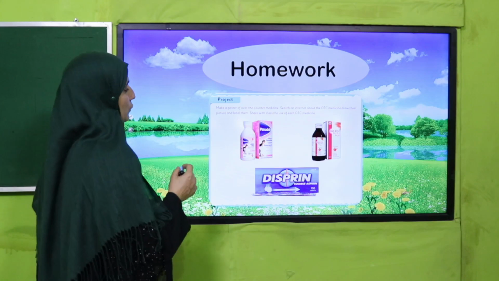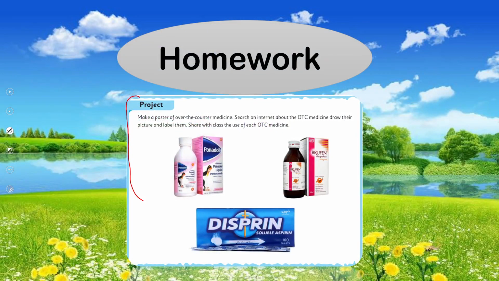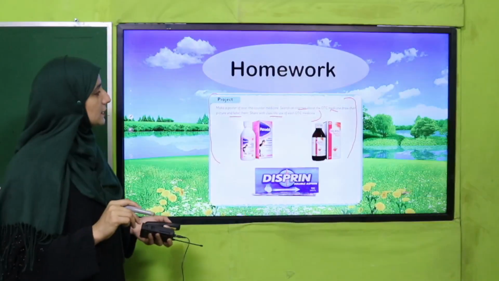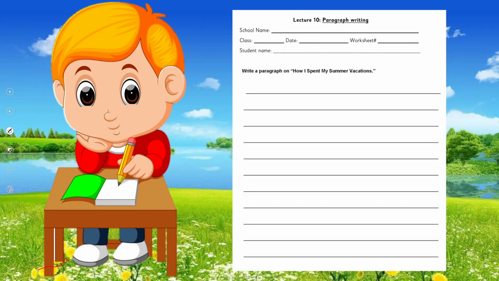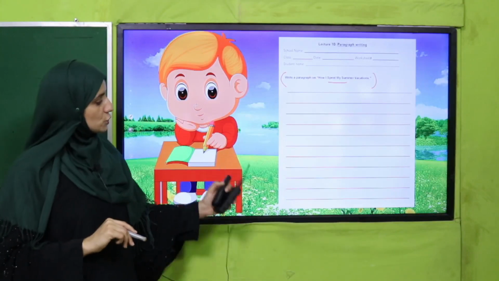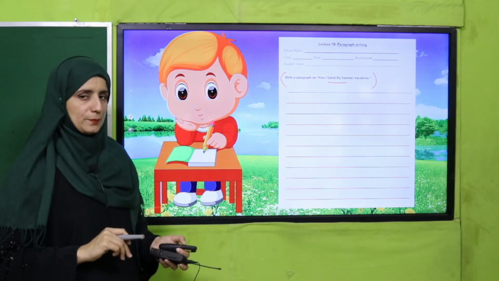So what's your homework? In homework you have to do this project, my dear students. In the book it is given: make a poster of over-the-counter medicine. You have to search the internet, get pictures and label them. This is your homework for today. And this is the worksheet. You have to write a paragraph on how you spent your summer vacations. Got it? My dear students, you will fill in this worksheet for your paragraph writing.